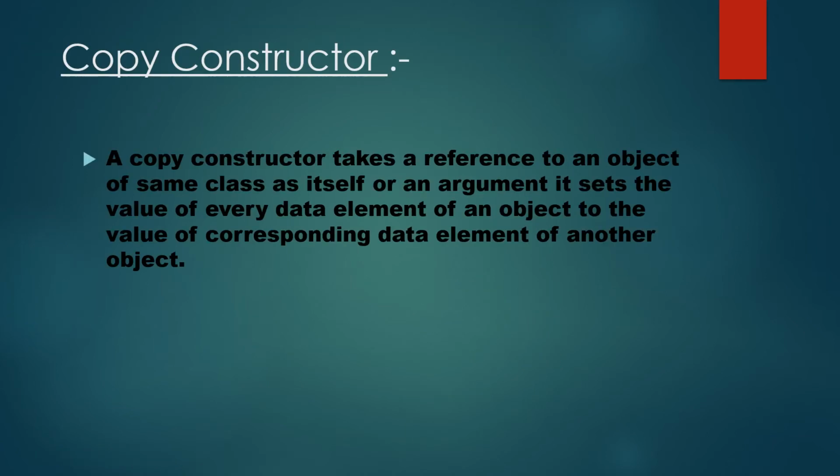Next we will see the copy constructor. A copy constructor takes a reference to an object of the same class as itself as an argument. It sets the value of every data element of an object to the value of the corresponding data elements of another object. Let us take an example of a copy constructor.